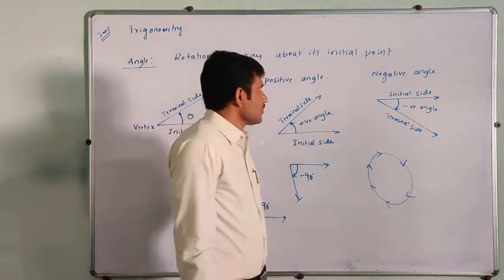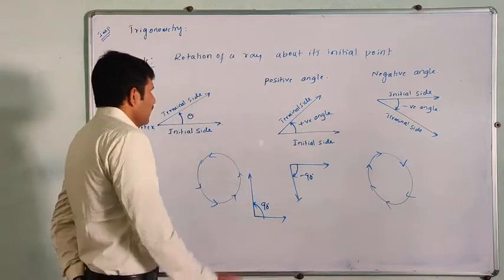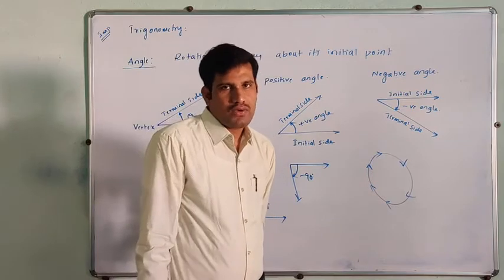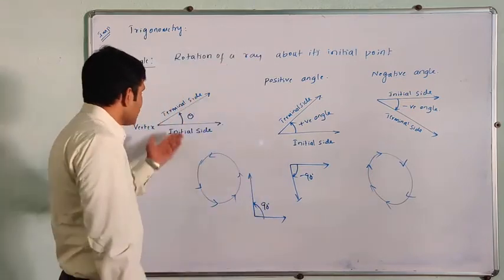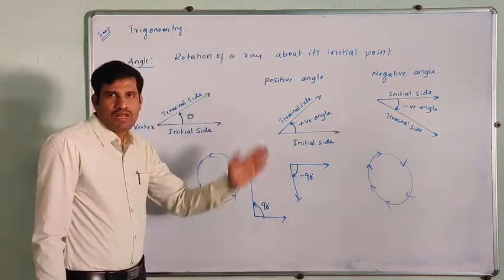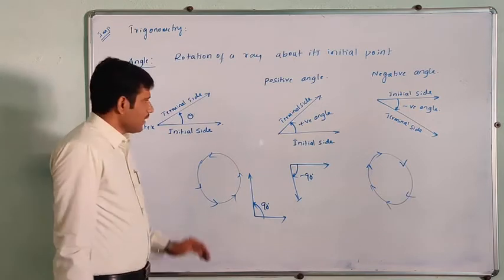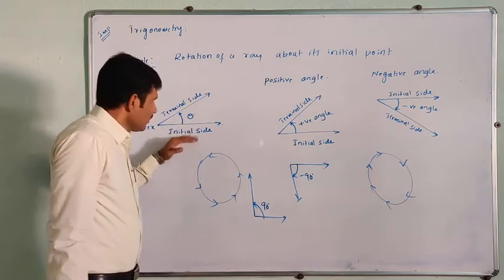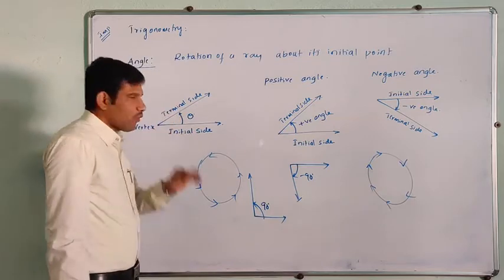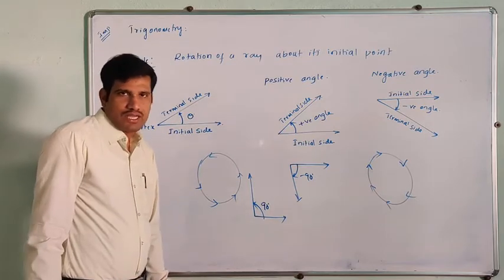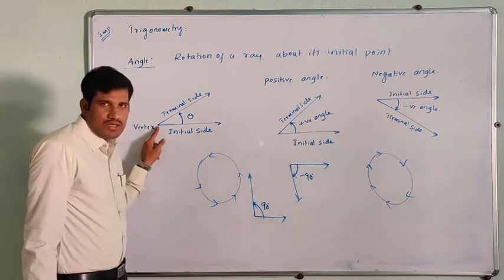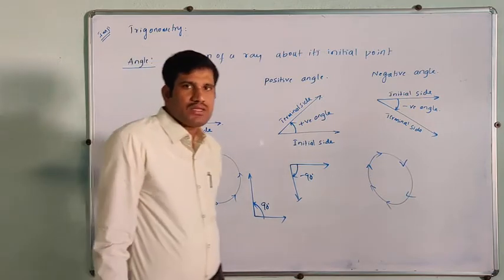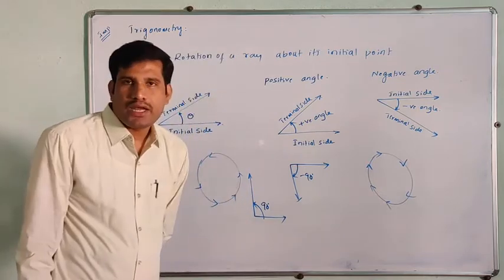Is it clear? So this is about angles, and we have two types of angles, positive angle and negative angle. What is an angle? It is the rotation of a ray about a fixed point. The initial position of the ray is the initial side, the final position after rotation is the terminal side, and the point of rotation is the vertex.